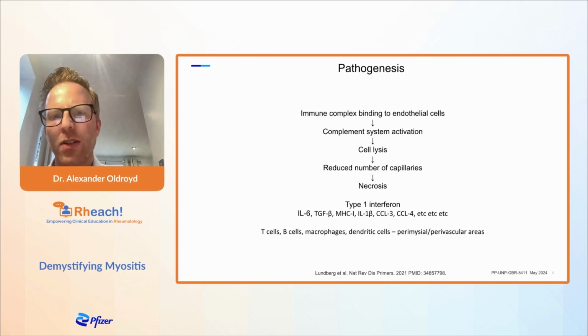And many cytokines are involved here: type 1 interferon, IL-6, TGF-beta, etc. It's a complex interplay. We haven't fully elucidated how these all interact together. Many different cells are implicated in the pathogenesis as well: T cells, B cells, macrophages, dendritic cells, particularly in dermatomyositis. We see these in the perimysial and perivascular areas.